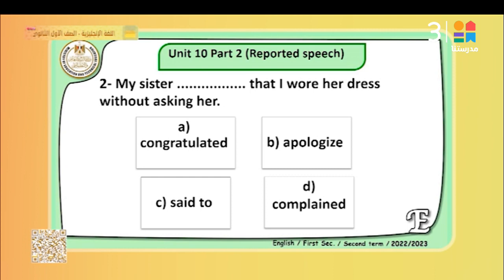Question number 2, my sister, that I wore her dress without asking her. My sister congratulated, apologized, said to, complained.